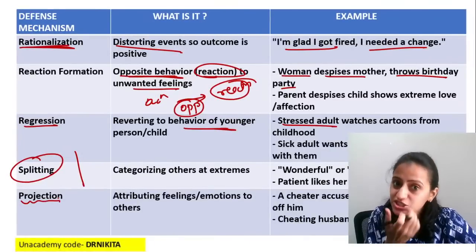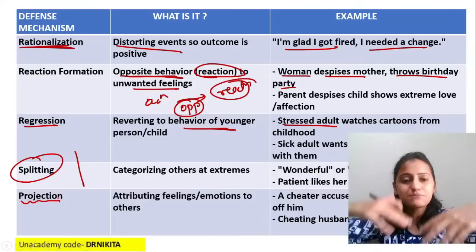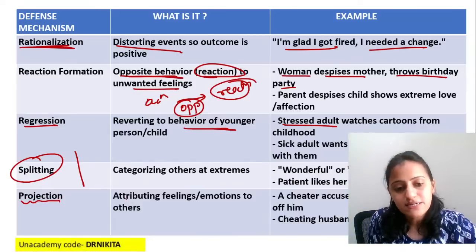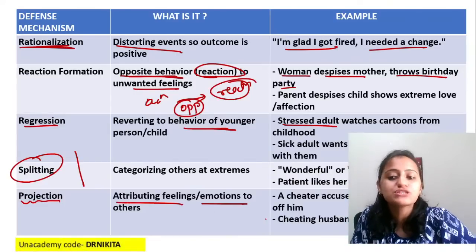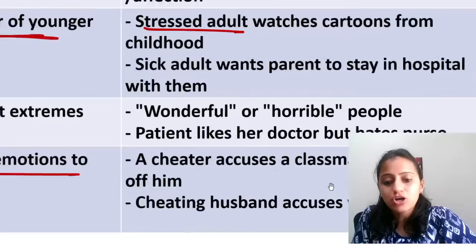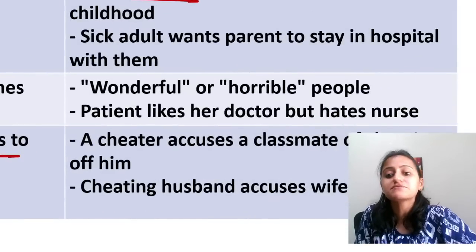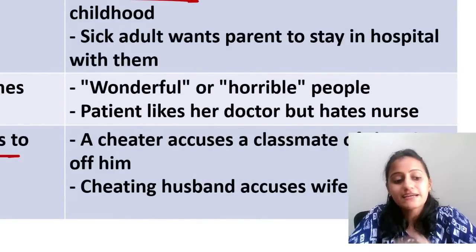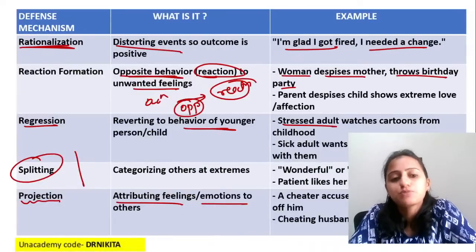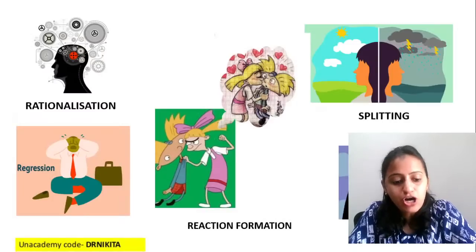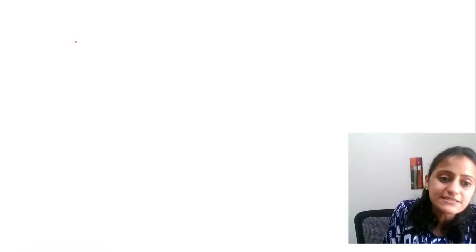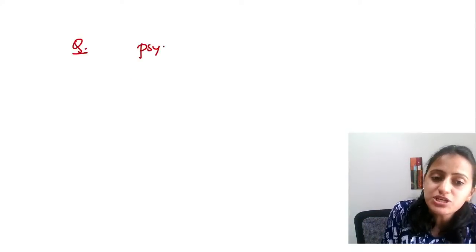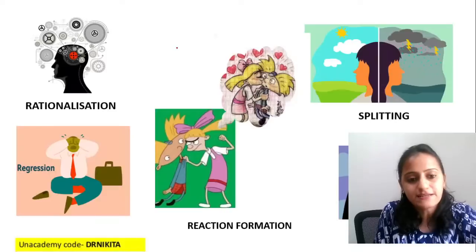What is projection? Projection means, as I said, projecting yourself onto others, attributing your feelings or emotions to others. So a cheating husband accuses his wife of cheating. The husband is cheating, but he accuses the wife, right? So that is projection. So these are your ego defense mechanisms. Quickly tell me which are the psychotic defense mechanisms.